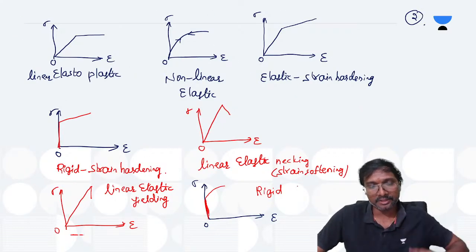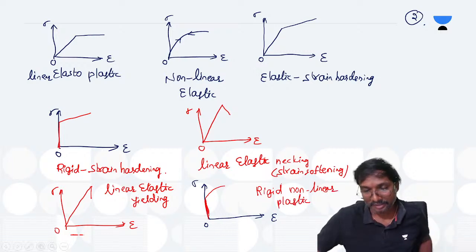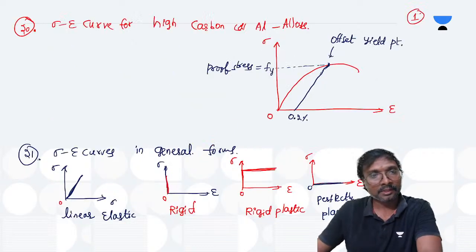Then after that, you can say rigid non-linear plastic. So linear plastic or non-linear plastic, it is your non-linear plastic. Non-linear plastic, if you just write like that. Is it clear? So this 21st point gets over.